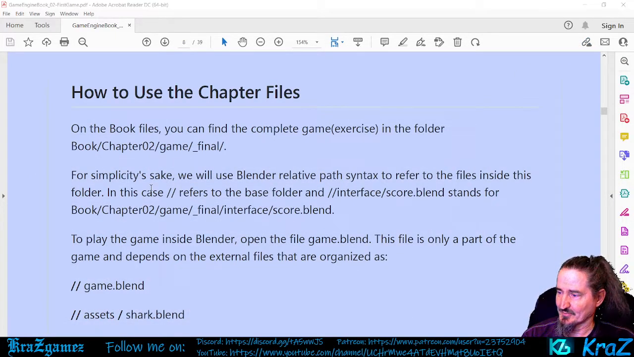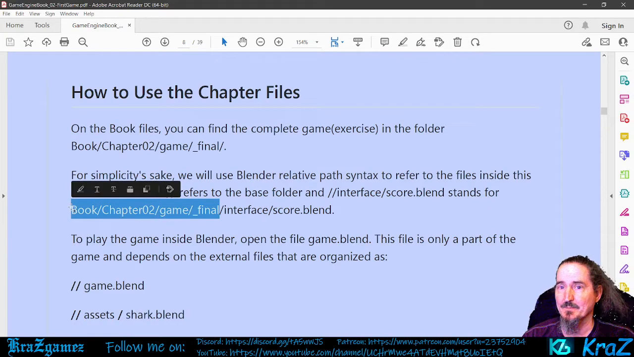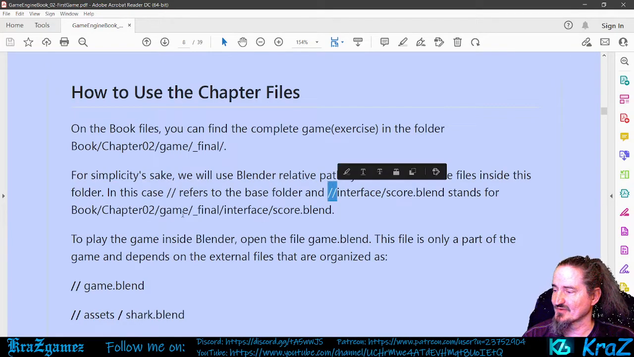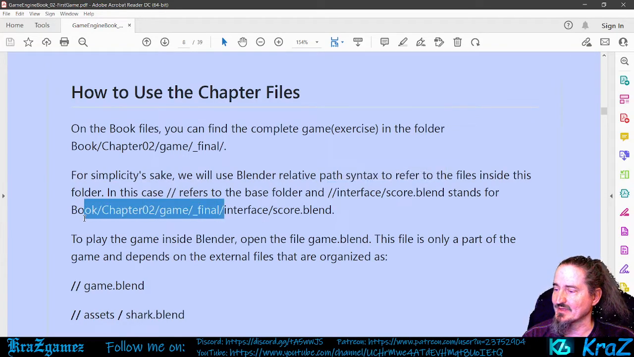It says, for simplicity's sake, we will use Blender's relative path syntax to refer to the files inside this folder. In this case, // refers to the base folder, and //interface/score.blend stands for book chapter 2 game underscore final interface and score blend. So basically, it's going from this point here. Going from that point there when you're typing in //. It's actually just doing this.